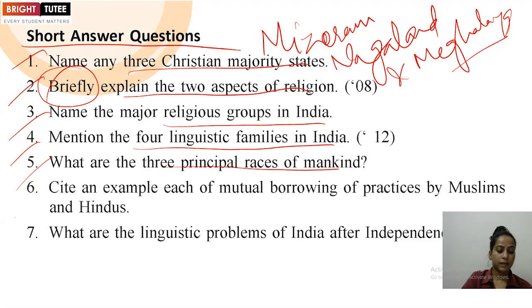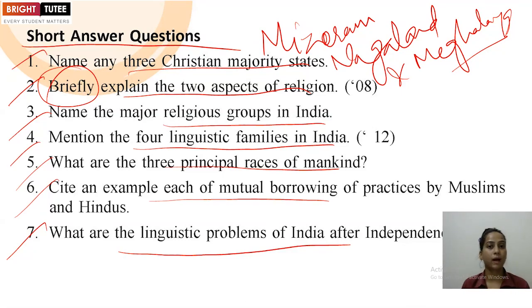Another one they have asked, cite an example each of mutual borrowing of practices by Muslims and Hindus. So we have to give the example here that how Muslims have borrowed things from Hindus and how Hindus have borrowed things from Muslims. For example, Muslims have borrowed caste system from Hindus, and Hindus have borrowed Parda system from Muslims. Clear?